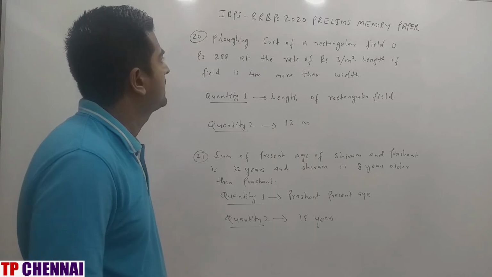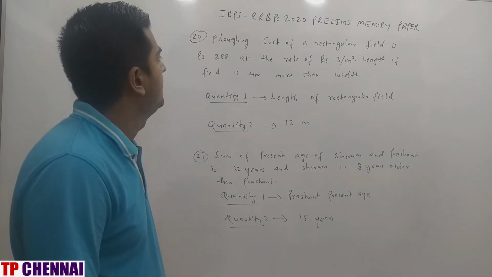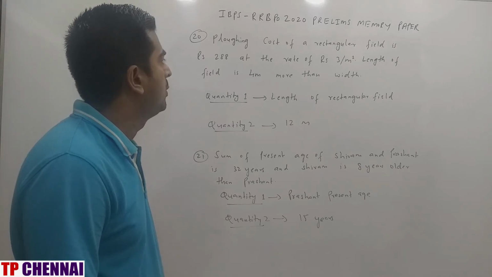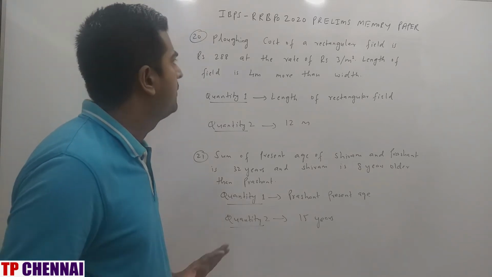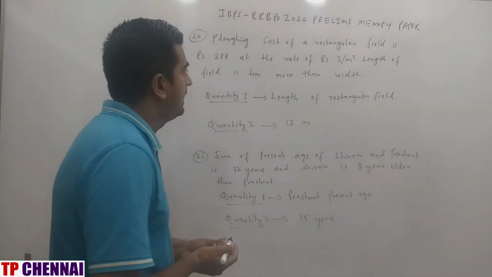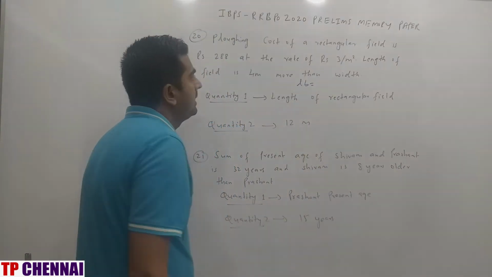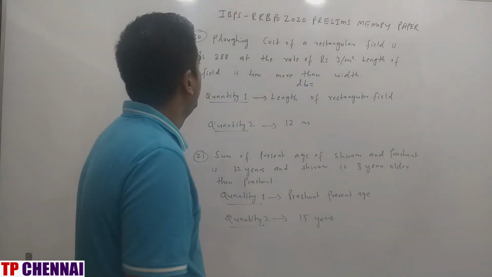Ploughing cost of a rectangular field is rupees 288 at the rate of rupees 3 per meter square. Length of the field is 4 meters more than width. Right? Ploughing is nothing but area. So area of a rectangular field is L into B. So LB is equal to, per square meter, how much? 288 by 3.